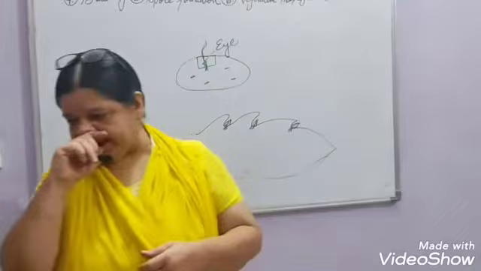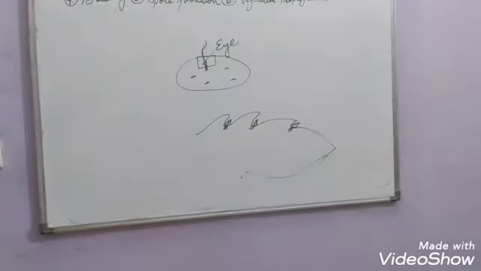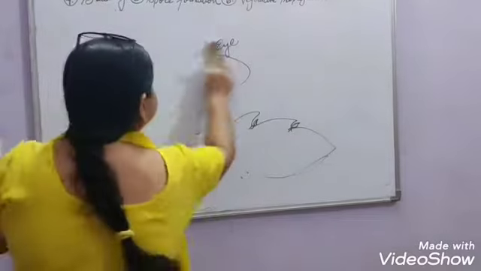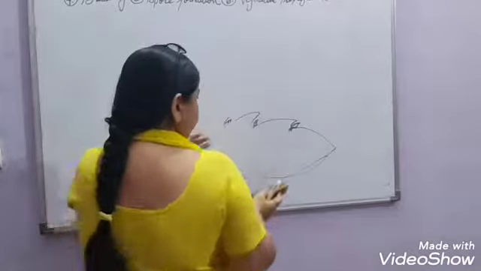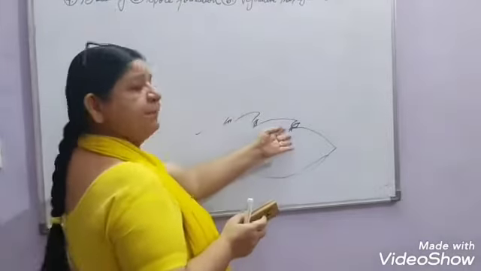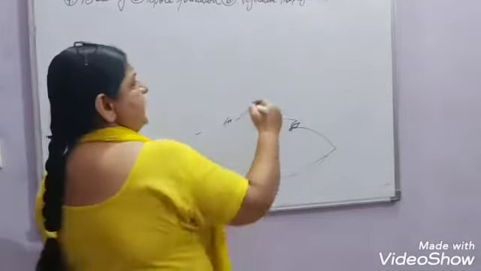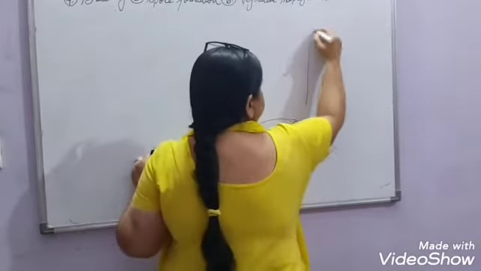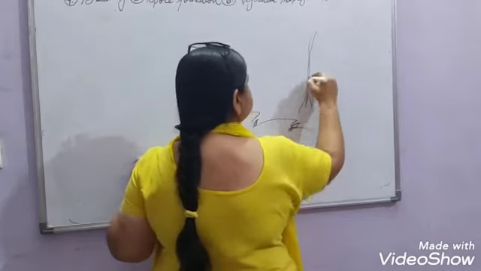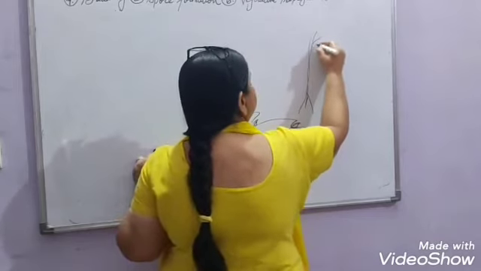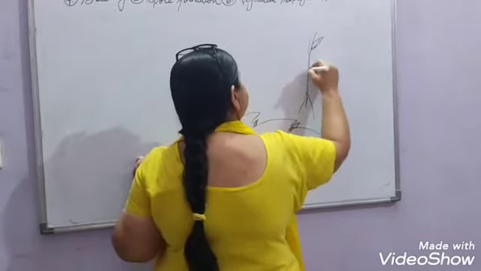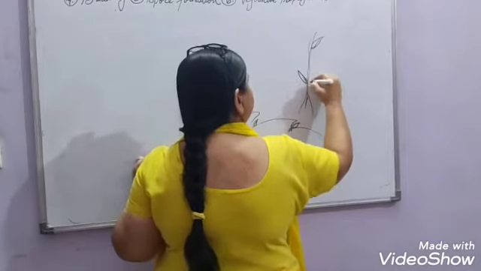Now this vegetative propagation also takes place by artificial means. For the leaf example, we can also take the money plant. In the money plant, suppose this is the plant growing and these are the leaves growing here, right?